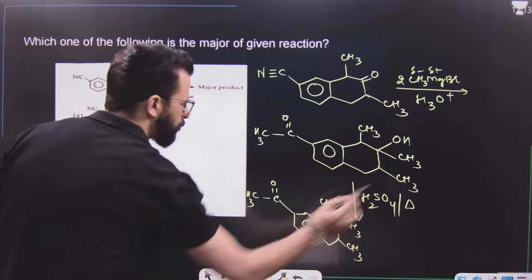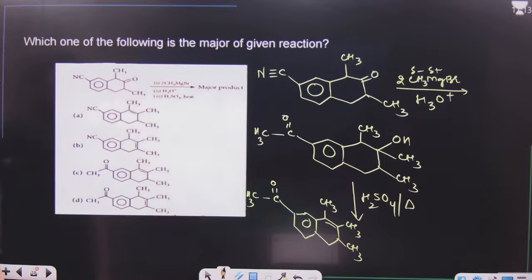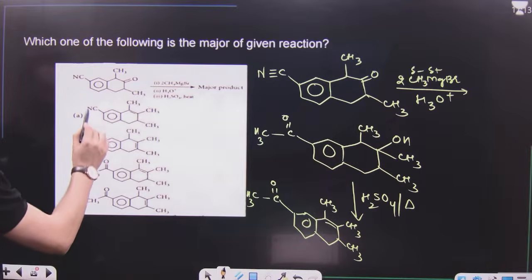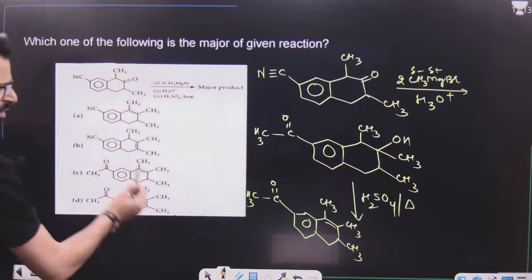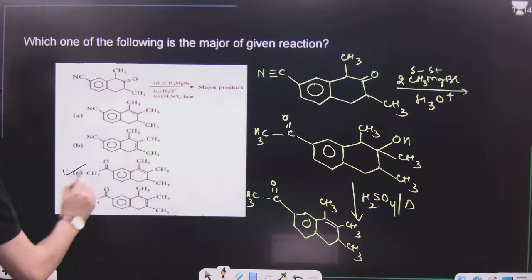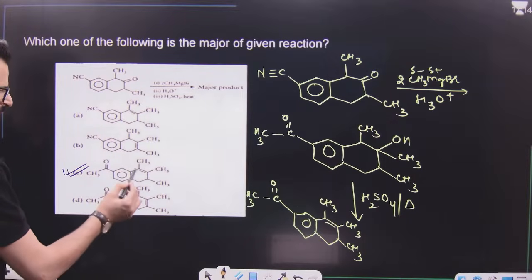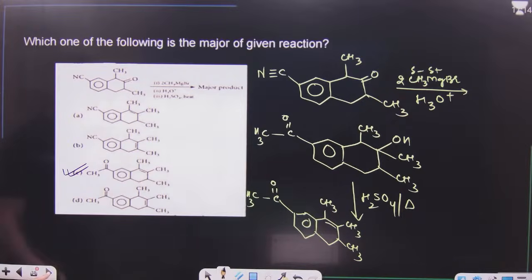Now tell me which one among these is this product. It is CH3CO. No, these two can never be the product. So either this or this, both can form, but the major product will be this. Double bond can be formed over here or over here. But this double bond is in conjugation. That's why this is the major product.